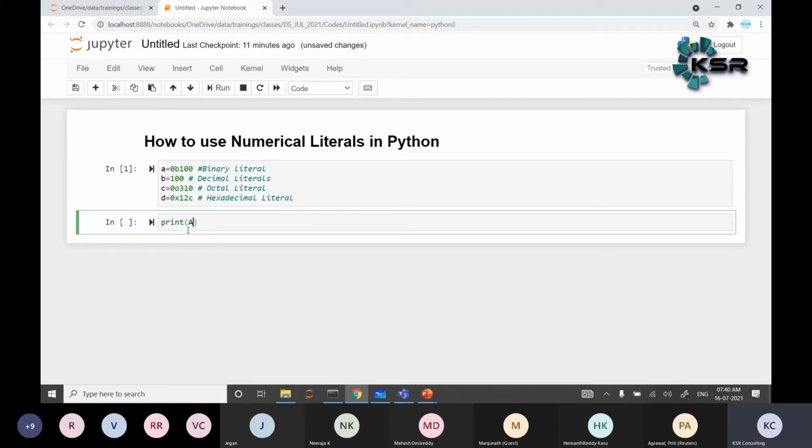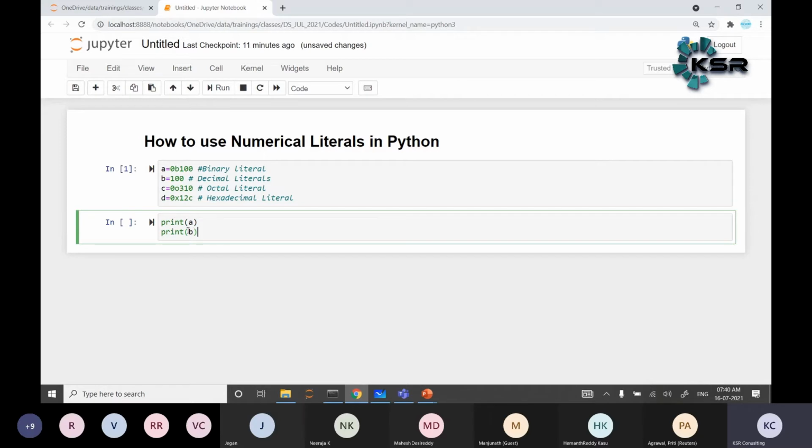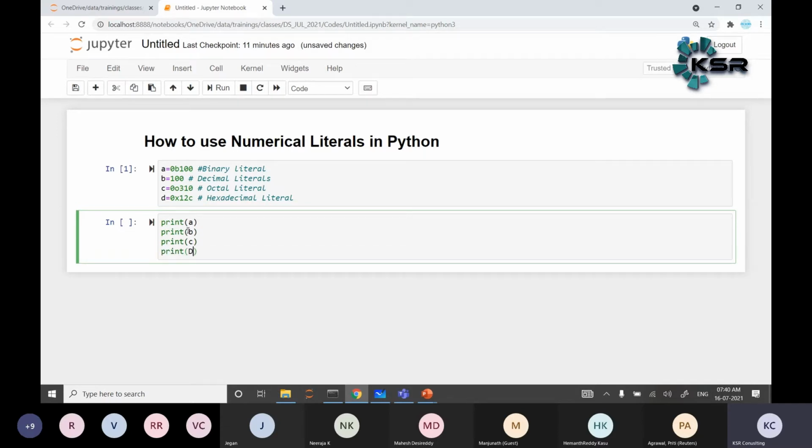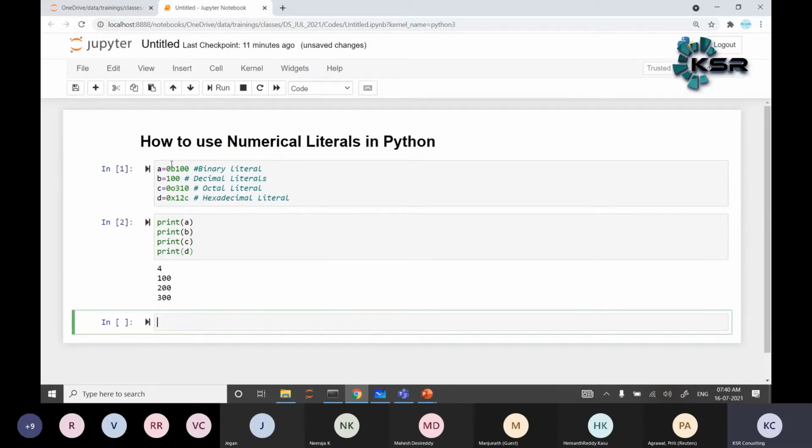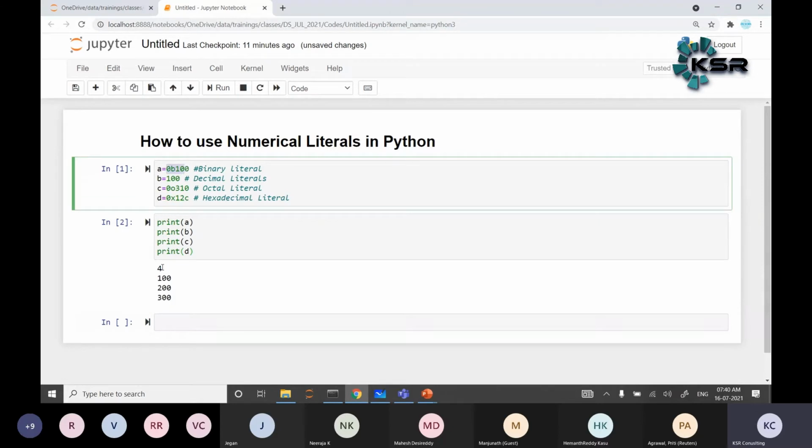So these are examples. Print A, print B, print C, print D. These are the values: binary, 100 is 100, octal gives its decimal value, and hexadecimal in the given data.